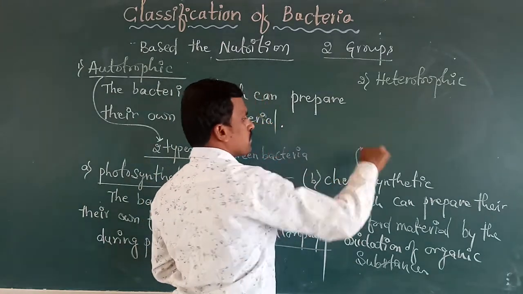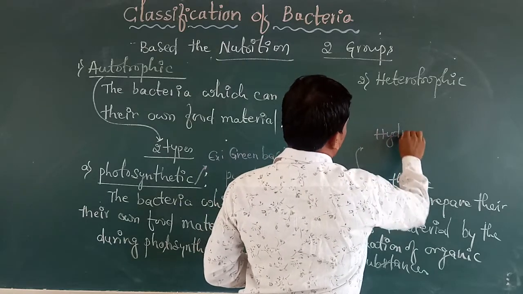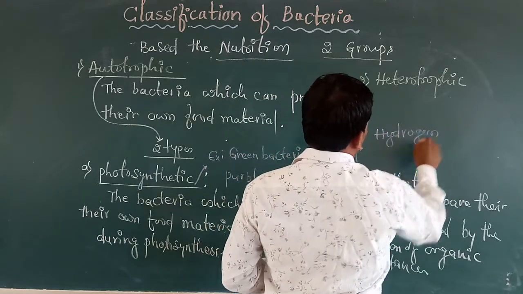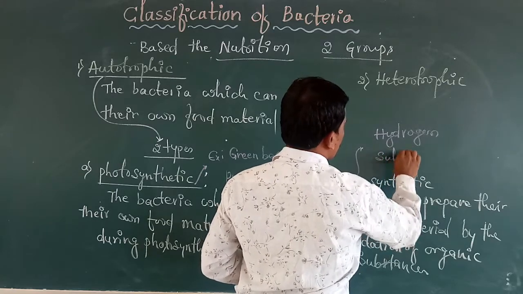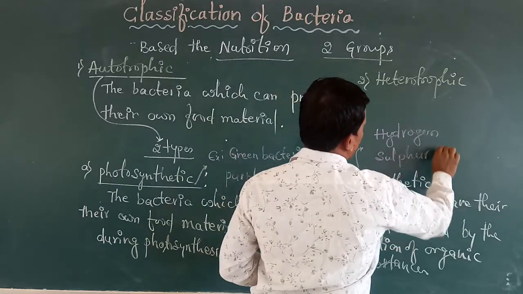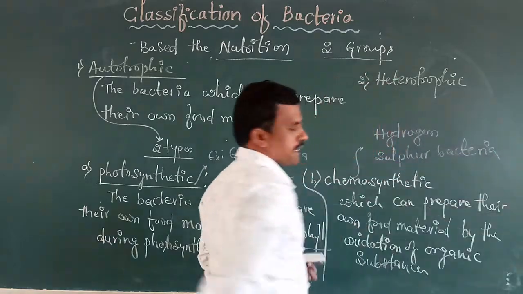Examples for chemosynthetic bacteria are hydrogen bacteria, sulfur bacteria, etc.